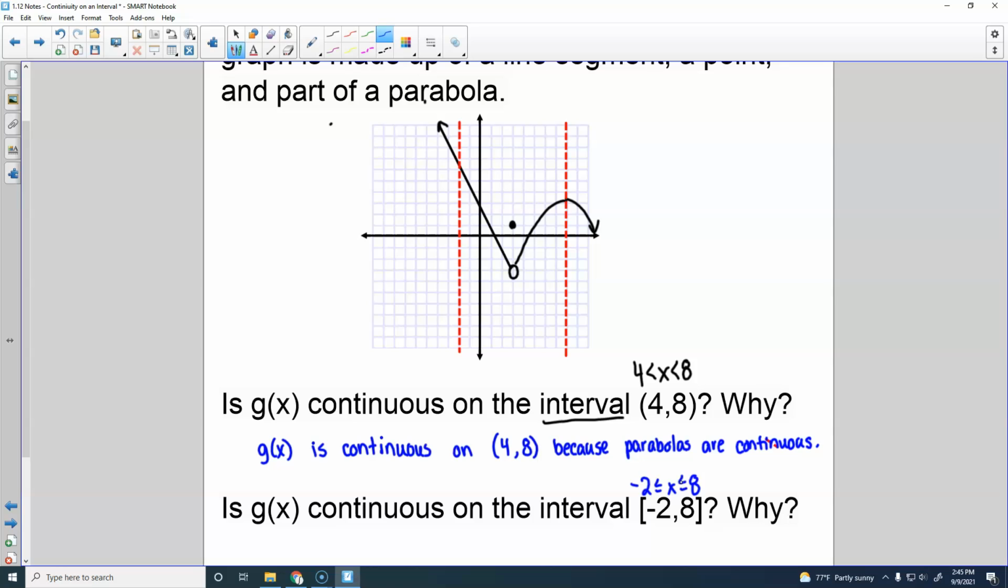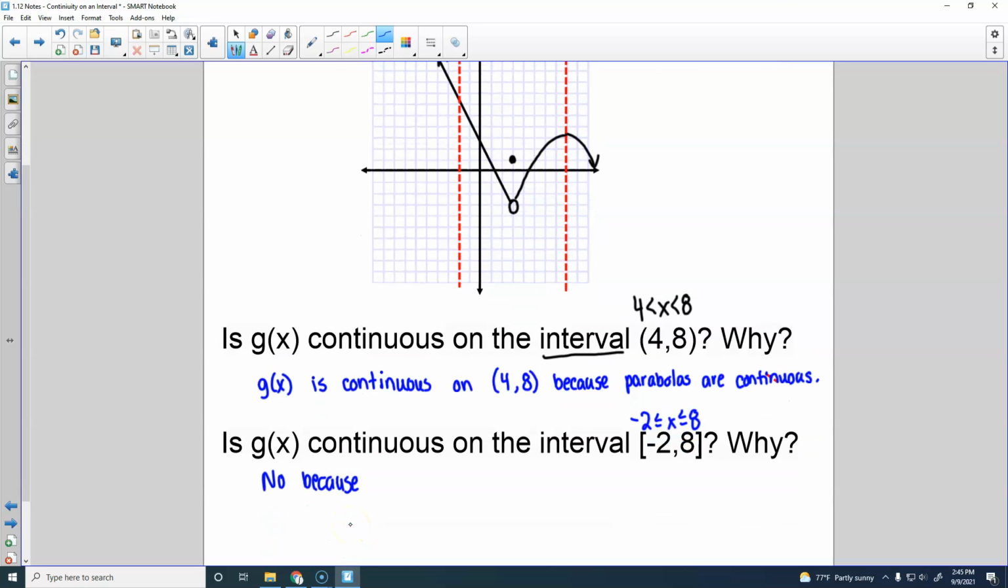Is my graph continuous between those two red lines? No. Because I've got a hole in the graph right here, and my closed circle doesn't fill it in. So I would say no, because now where is that discontinuity? What's the x value where it occurs?